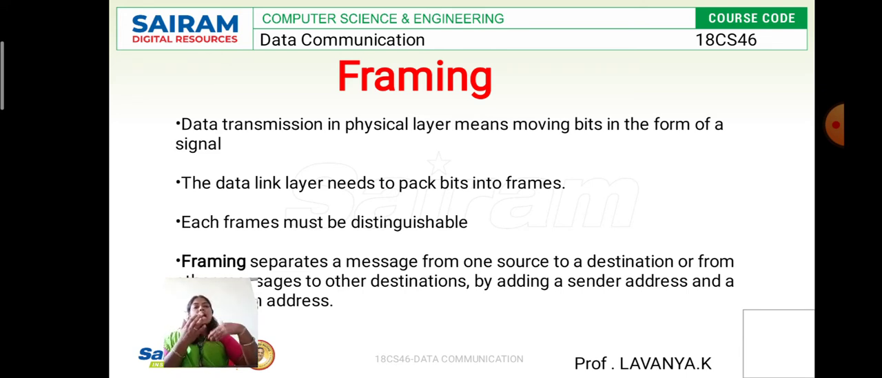Like that, we add the sender address as well as the receiver address whenever we send the data from one device to another device. So this is what framing will be. Here the framing packet, or the complete data, has the header as well as the tail. The starting part consists of the source address as well as the destination address.